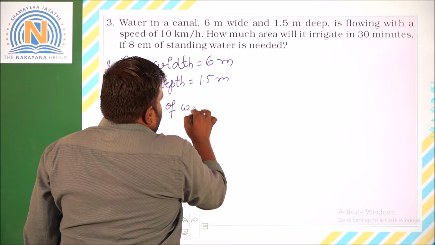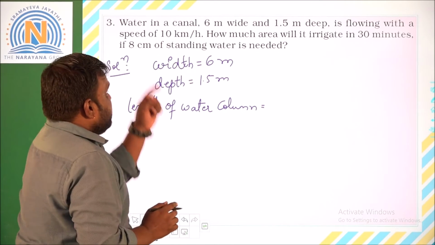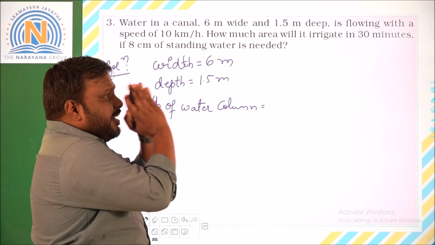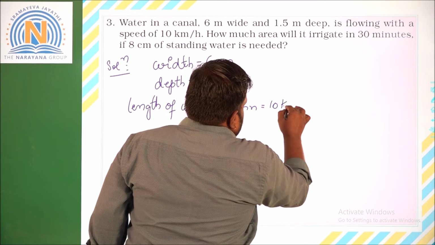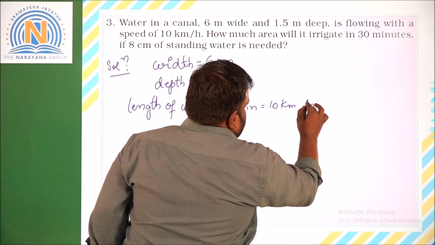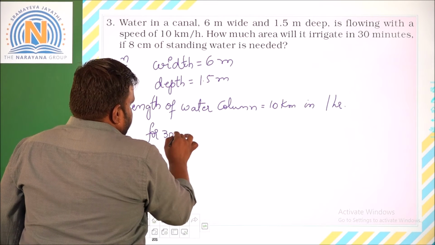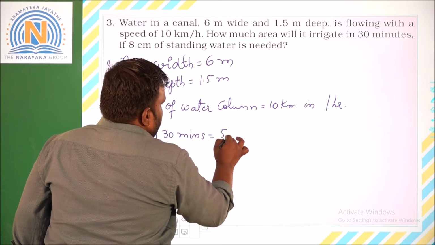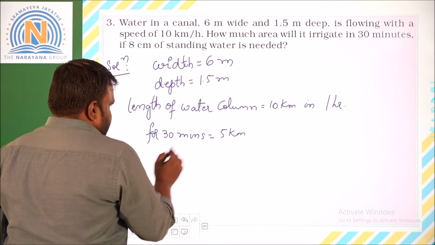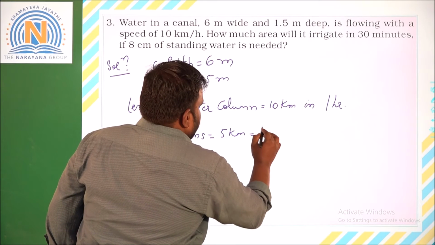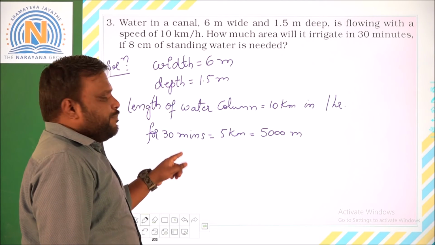Speed is 10 kilometers per hour, that means 10 kilometers it is traveling in 1 hour. So for 30 minutes, it will be 5 kilometers. Therefore the length will be considered as 5 kilometers, that is equal to 5000 meters, right? So finally we got width, depth and length.